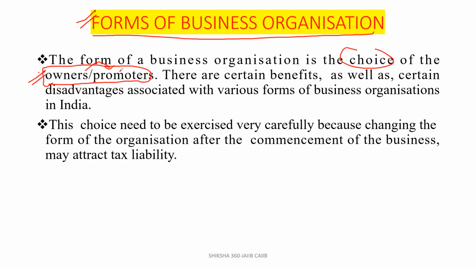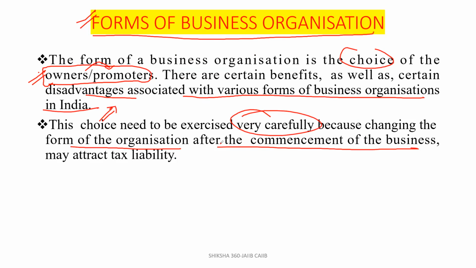So the form of a business organization is a choice of the owners or promoters. There are certain benefits as well as certain disadvantages associated with various forms of business organizations in India. So this choice needs to be exercised very carefully, because changing the form of the organization after the commencement of the business may attract tax liability.